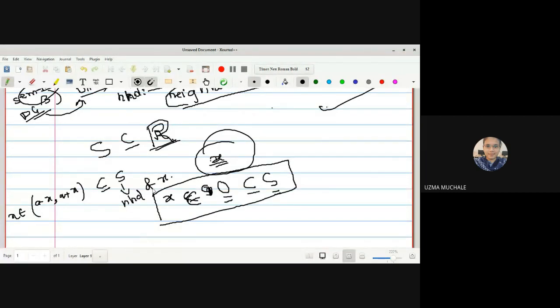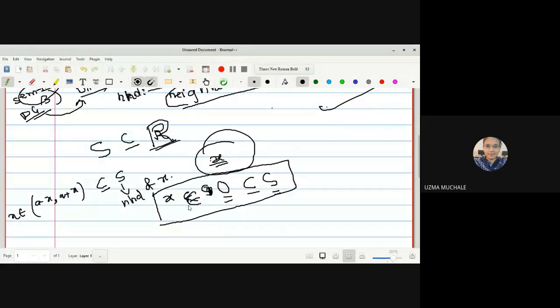What is the definition of a neighborhood? It is so much difficult. So, S is called the neighborhood of a point X if there exists an open interval in such a way that which contains that point and which is contained in your S. Okay. So now this is the definition of a neighborhood.